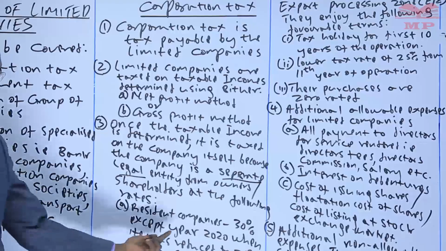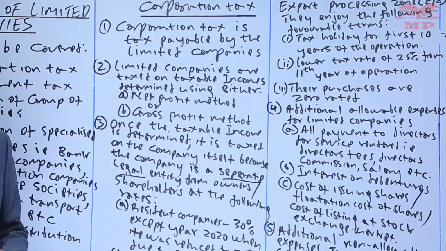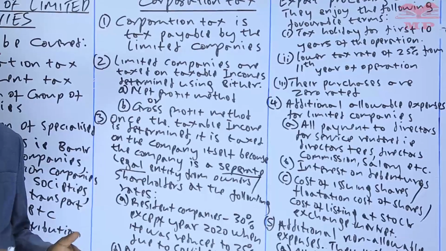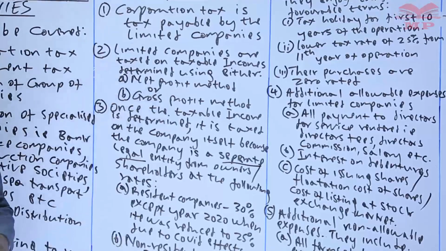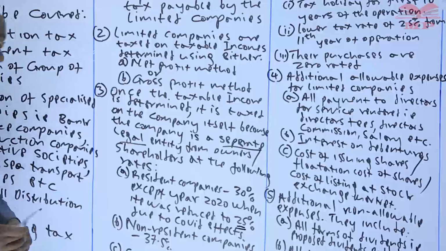But you should note that the tax rate was not 30% in the year 2020. Because of the COVID effect, the government reduced the tax rate for the resident company from 30% to 25%. So that is one of the things that you need to note.